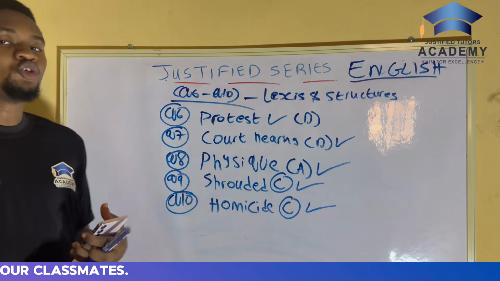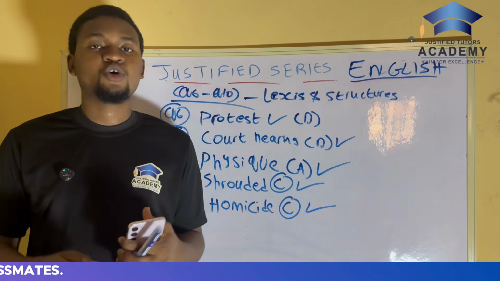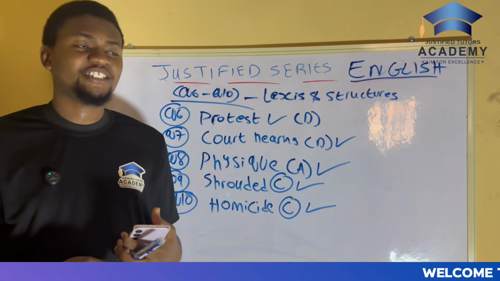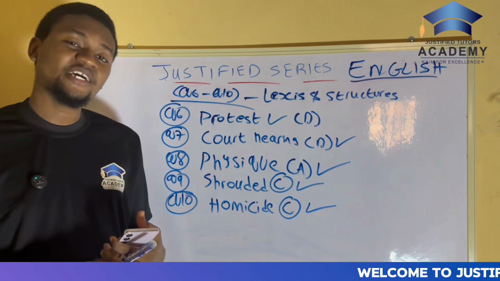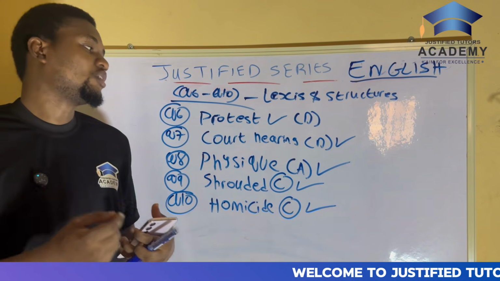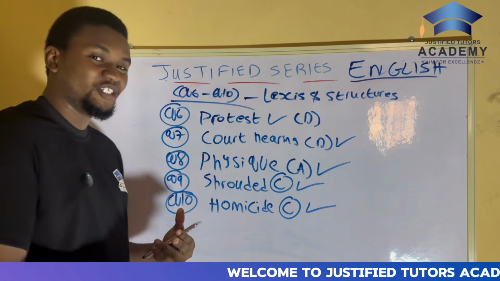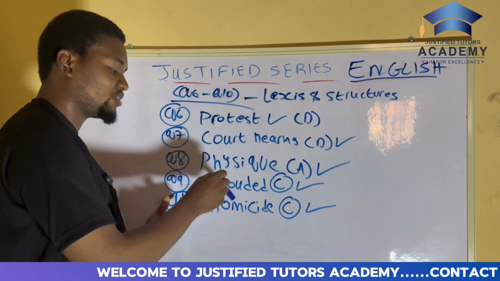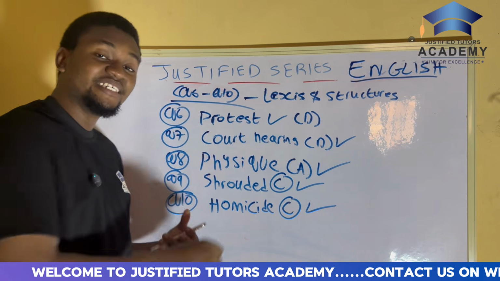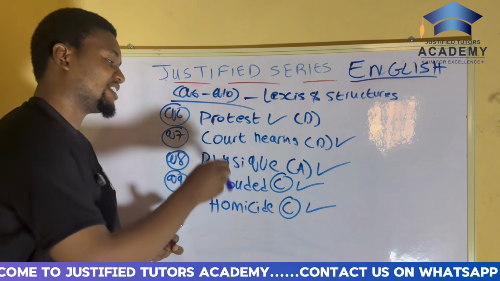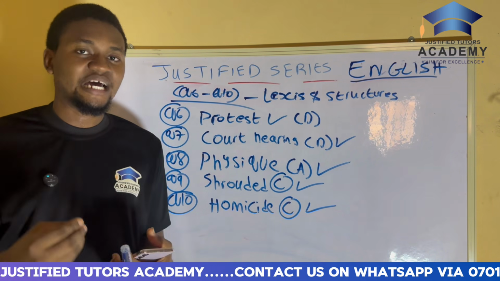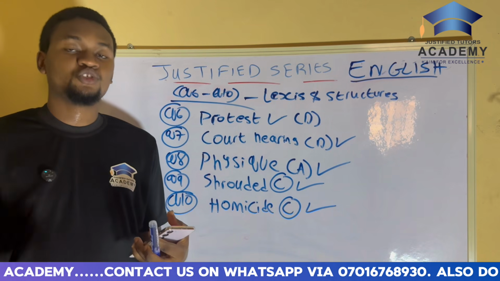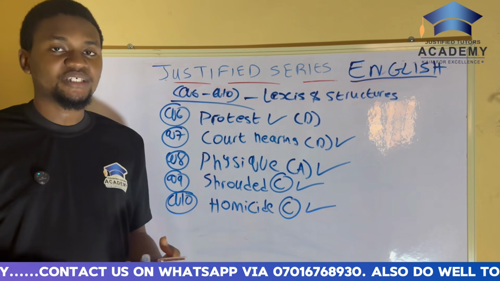Under Lexis and structures, you have to choose the most correct option, that is the best option that completes the sentence. So don't choose the wrong option. Be very careful. Try to understand the question well. Things like this homicide, because remember there's genocide there. You might think that it's genocide, but it's not genocide. This is homicide. And this one too, shrouded as well, and this one especially, physique. I know you think it's stature, but it's not stature, it is physique. So you need to read the sentence well, understand what they are trying to tell you to do, and then you pick the correct answer. Are you with me?